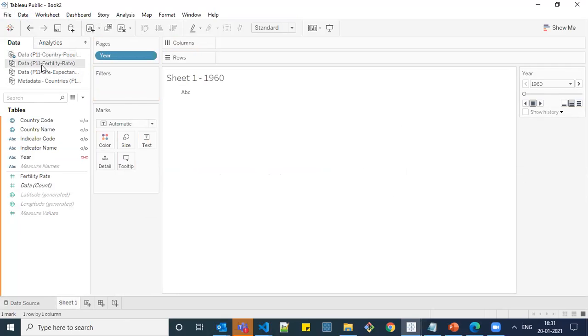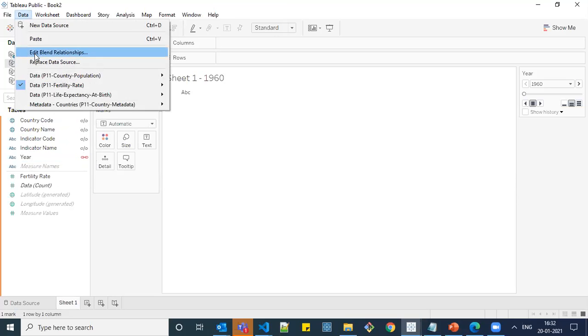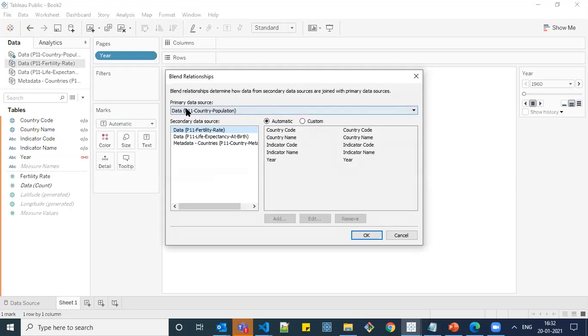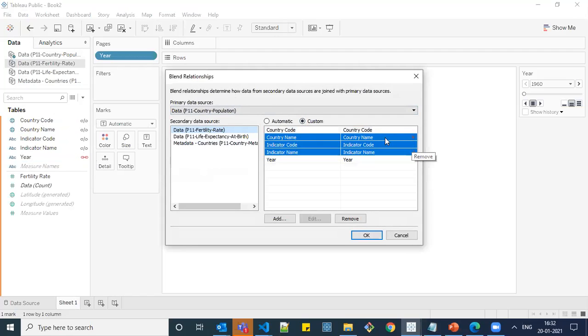You can notice here, since you have placed your field year here, it has automatically provided a link, which is an active link. The remaining are inactive links; if needed, you can make them active. Similarly, you can edit your blend relationship by choosing the primary and secondary data source. It has automatically mapped these fields. I don't want country name, indicator code, and indicator name, since we don't have any work to be done based on these. I am removing these fields.